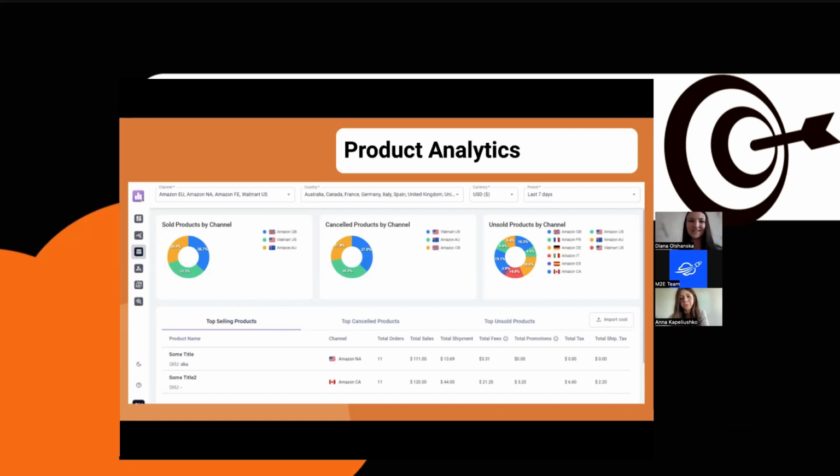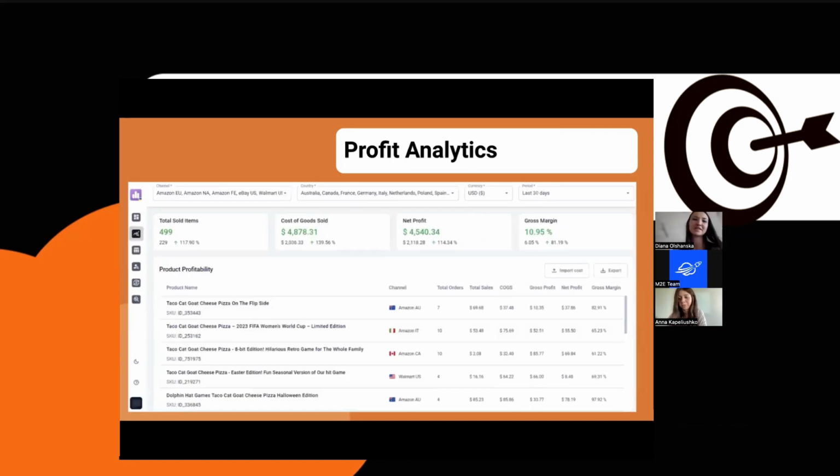Next one is profit analytics. Can you move on? Yeah, please. Profit margins reflect how effective your channel sales are, and M2 Analytics calculates these indicators as well. It considers your product costs and marketplace fees in its calculations to give you a clear view of the financial results. So you can make confident pricing updates with this data and optimize your sales strategies.